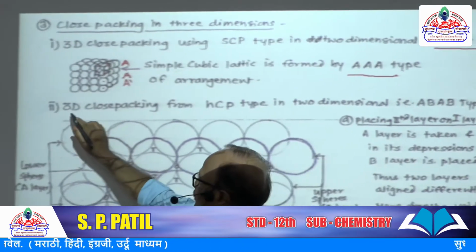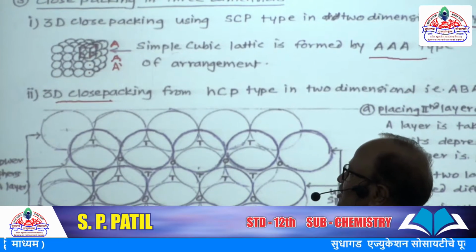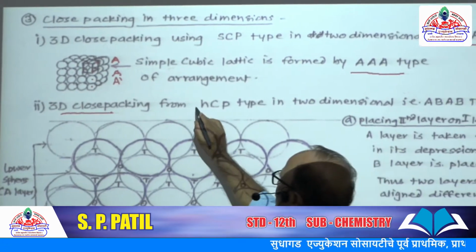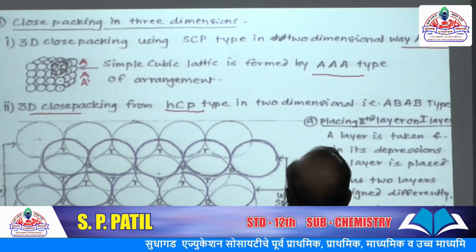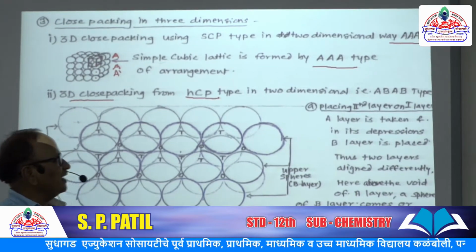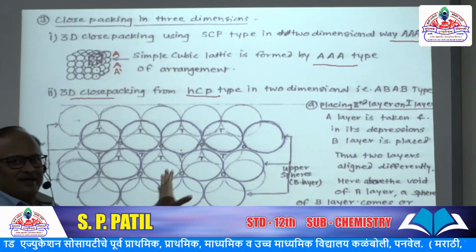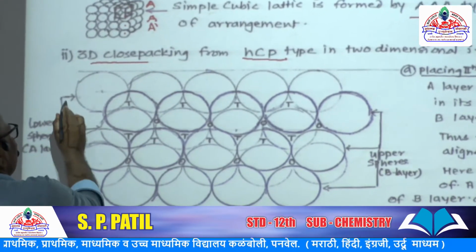Now the second way: 3-dimensional close packing which forms HCP type in 2-dimensional, that is ABAB type. It is ABAB type. Now look at this figure. In this figure, this is the lower layer.